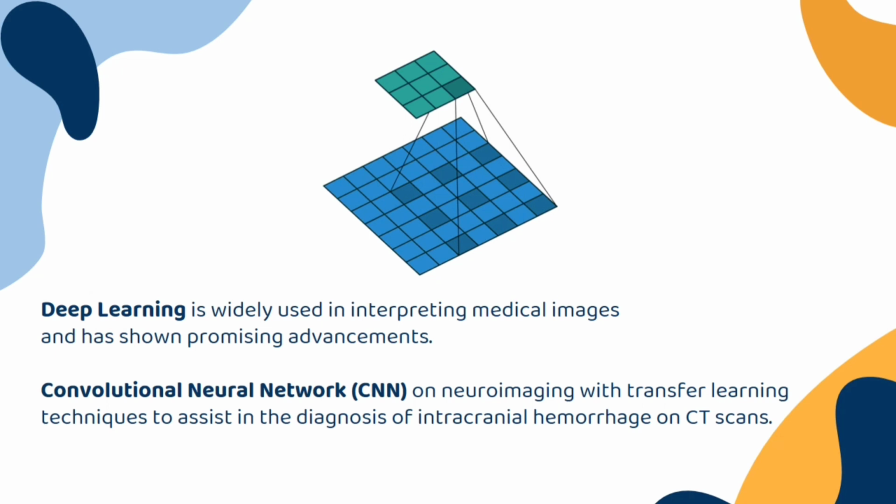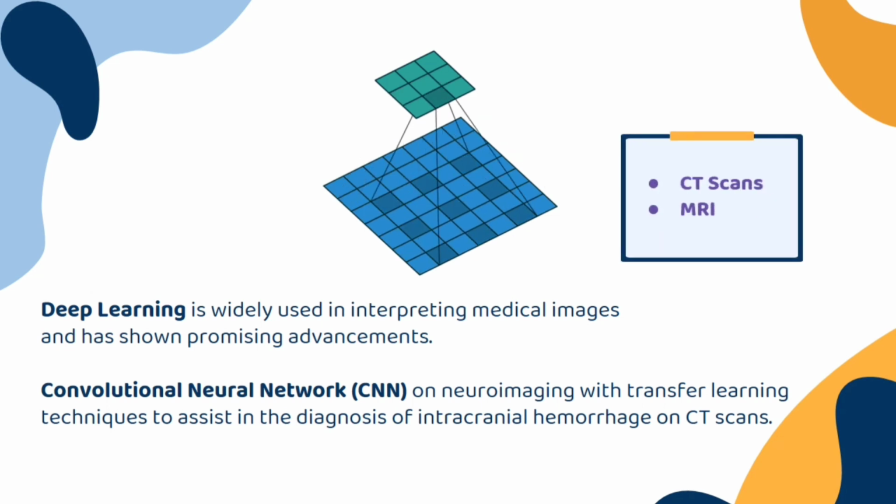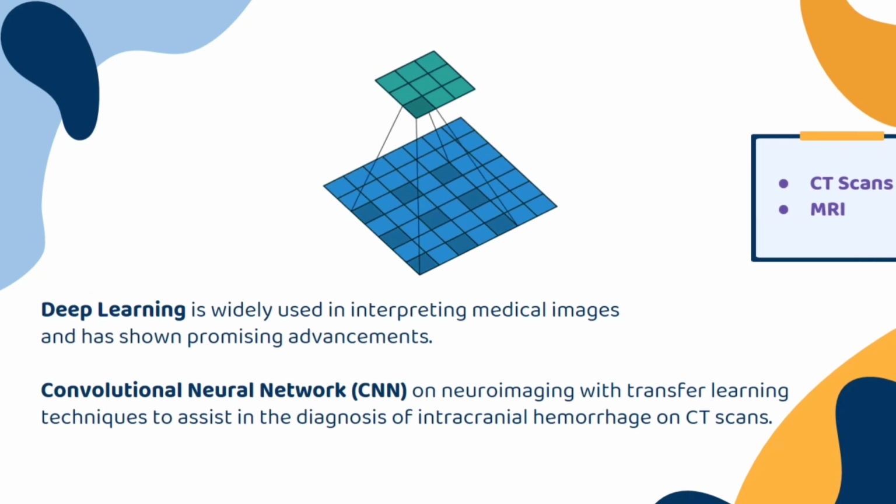And we are using CNN, which is a deep learning model because it is effective and gives accurate results. And it is also capable of outperforming humans in image classification. The two modalities regularly used for stroke diagnosis are CT scans and MRI. But since time is a crucial factor, we prefer to work with CT images as it has the advantages of speed and cost.